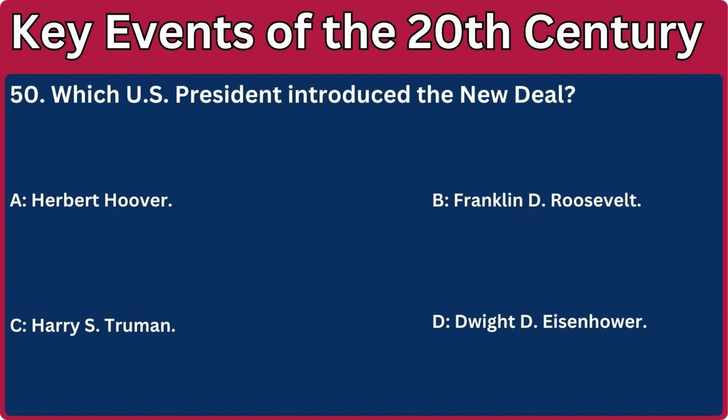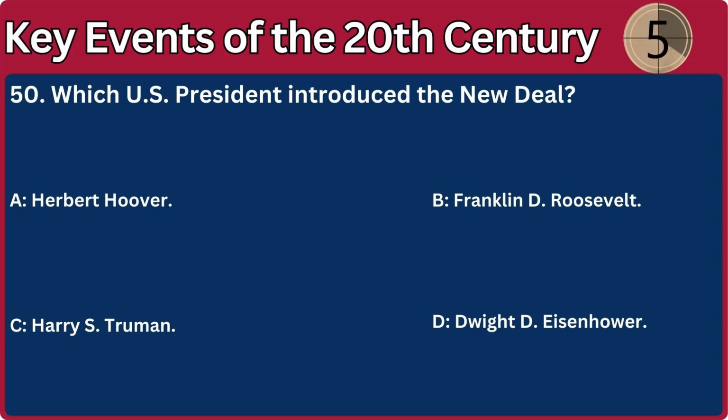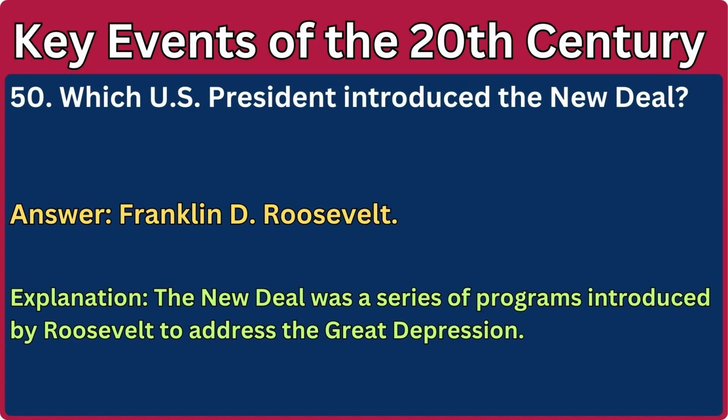50. Which U.S. president introduced the New Deal? A. Herbert Hoover. B. Franklin D. Roosevelt. C. Harry S. Truman. D. Dwight D. Eisenhower. Answer: Franklin D. Roosevelt. Explanation: The New Deal was a series of programs introduced by Roosevelt to address the Great Depression.